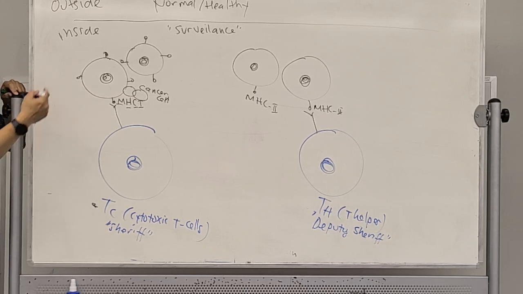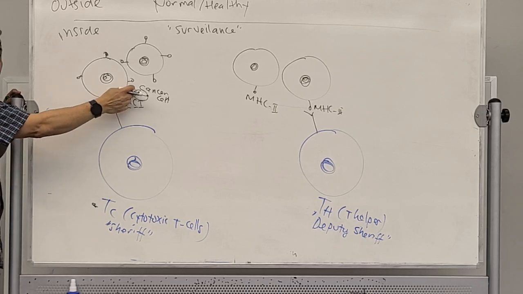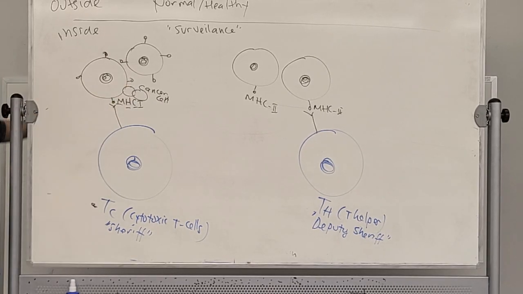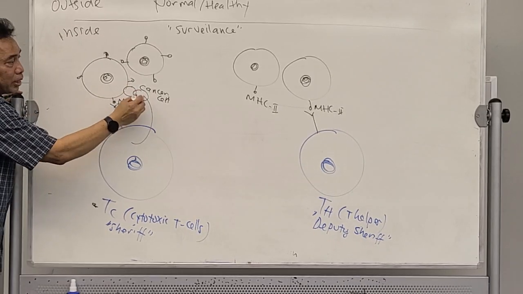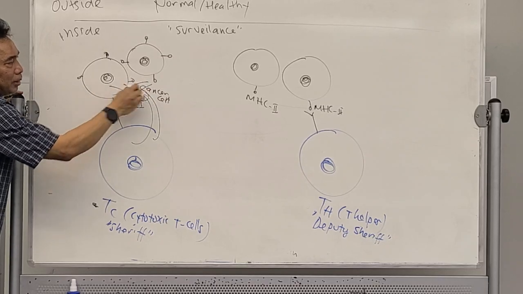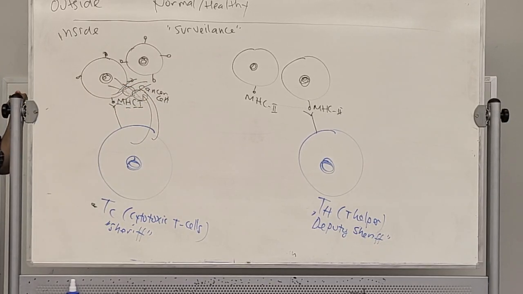If our surveillance, the sheriff, is a really good sheriff, then before it becomes a big cancer cell, it will produce the toxin that will kill it right away. The cancer will be gone. That's actually what happens in our body.